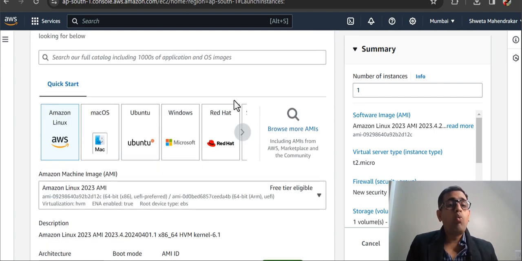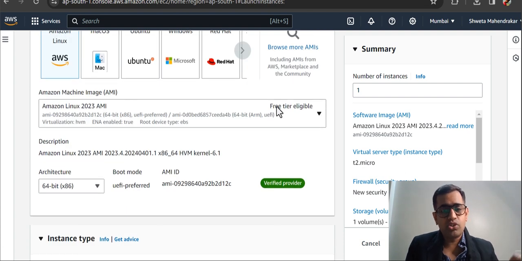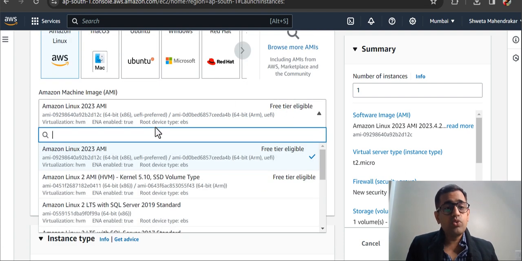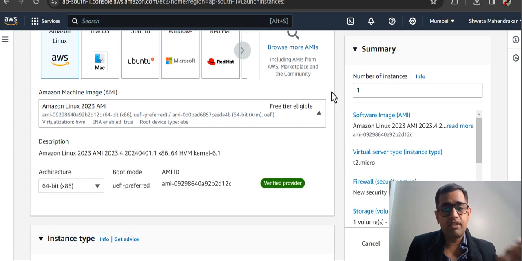You can look at what kind of operating system that you want to choose. I'll stay with Amazon Linux. I don't want to change it. And whenever you choose an AMI, the Amazon Machine Image, you always try to look at whichever is the free tier eligible if you are inside the free tier.